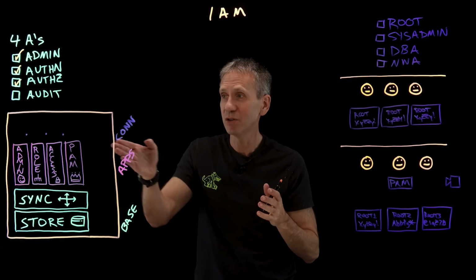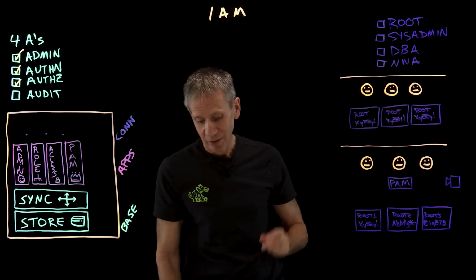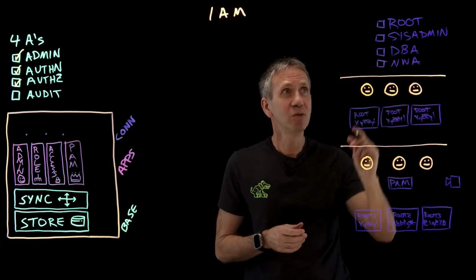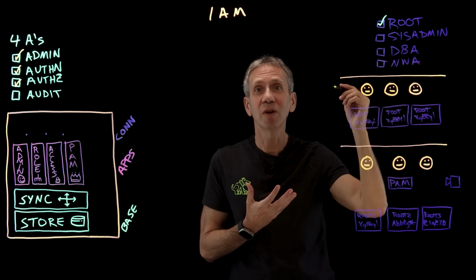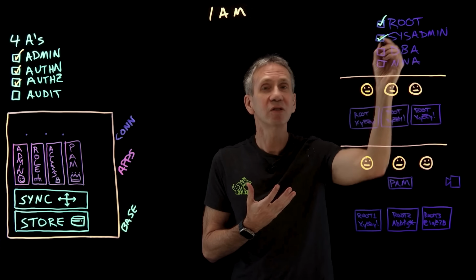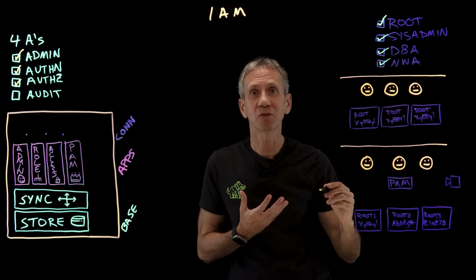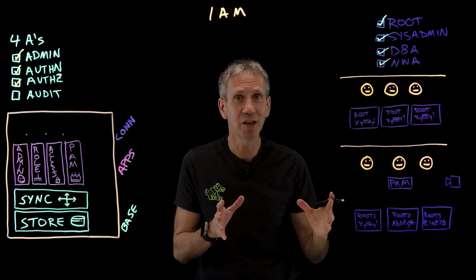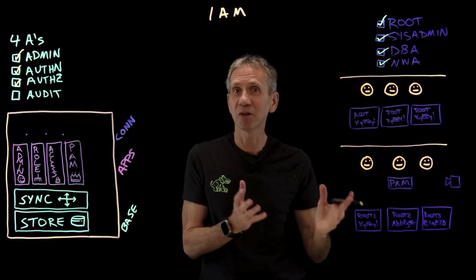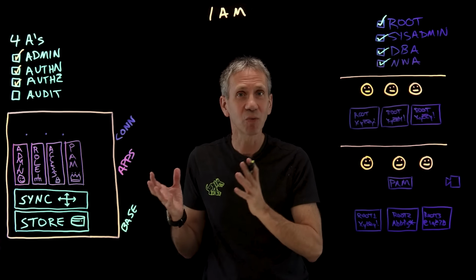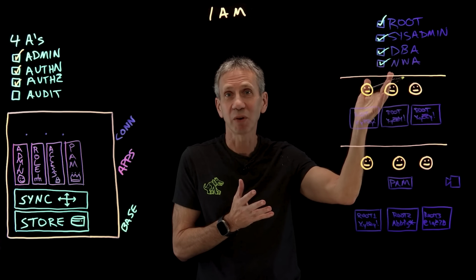But what we're referring to in this particular case are these types of users. These types of users are the ones who have very highly privileged access, the root level access to a server, the system administrator, the database administrator, the network administrator. These are the people that have the keys to the kingdom. They can control everything. They can steal all the data, or they can keep all the data safe. They can make the network secure, or they could open it wide open. We're putting a lot of trust in these people.